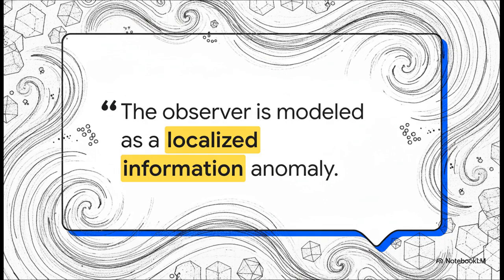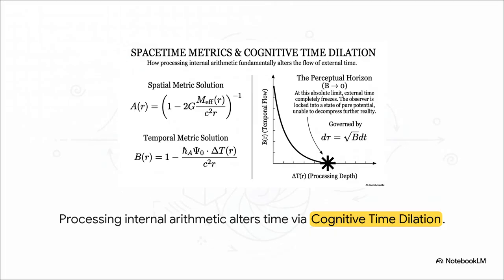In the mathematical architecture of the universe, the observer is modeled strictly as a localized information anomaly. We are essentially just computational vortices, sampling the stream. We are the structural friction in the Adelic stream. And you know what? This internal processing fundamentally alters the flow of external time, leading to cognitive time dilation.